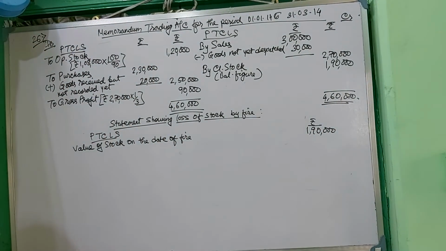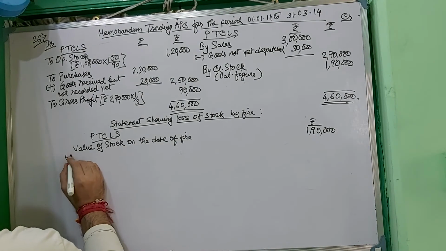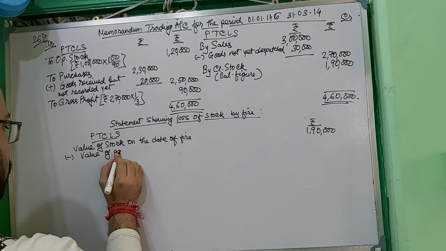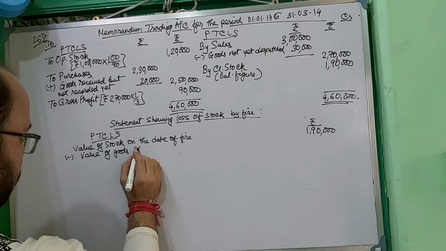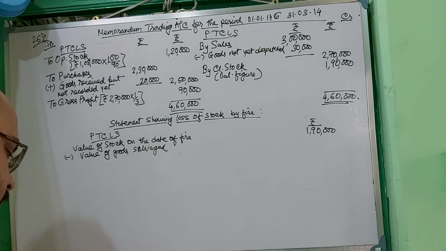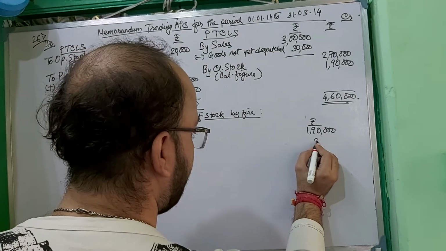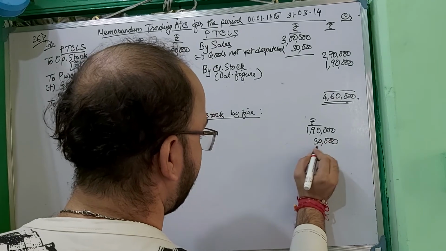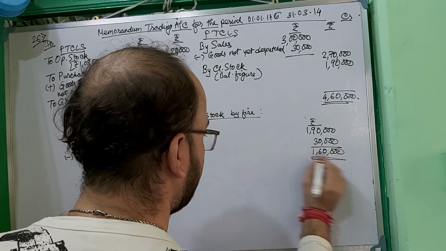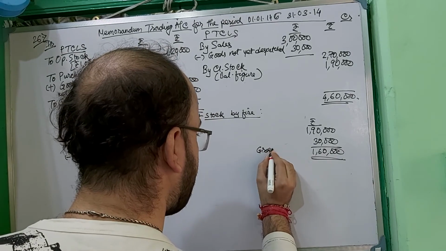and there has been a salvage value which is 30,000, right? Value of goods or stock salvaged, whatever you can write, which is 30,000. If you deduct this, 1,60,000 will be your gross claim.